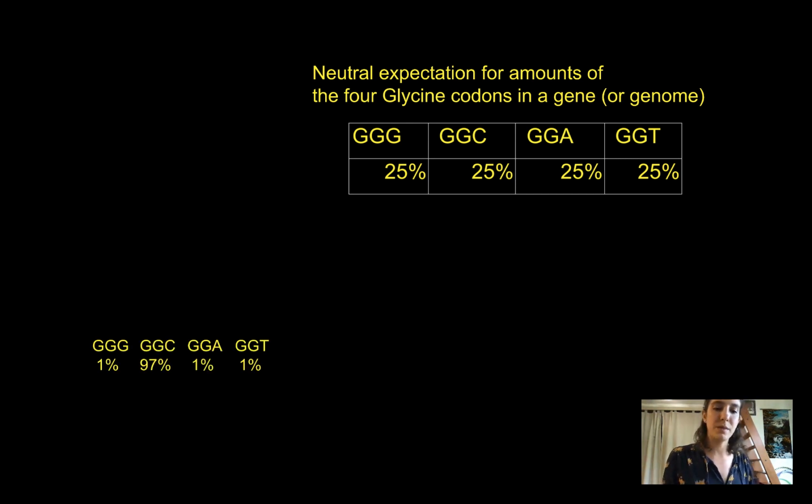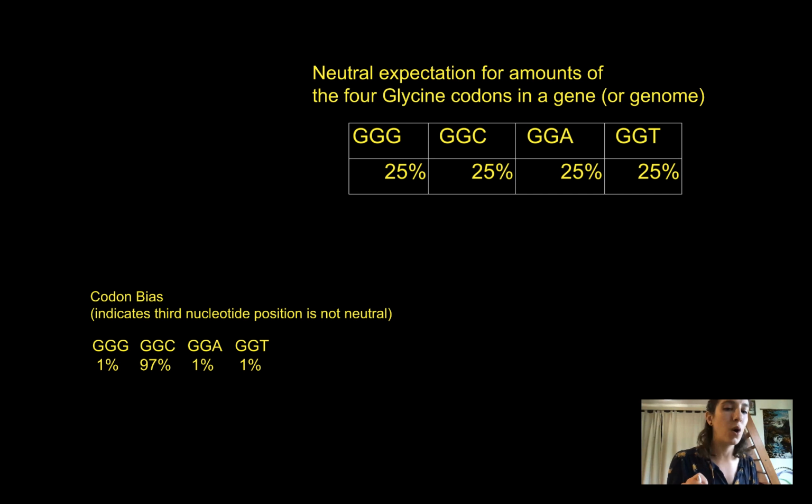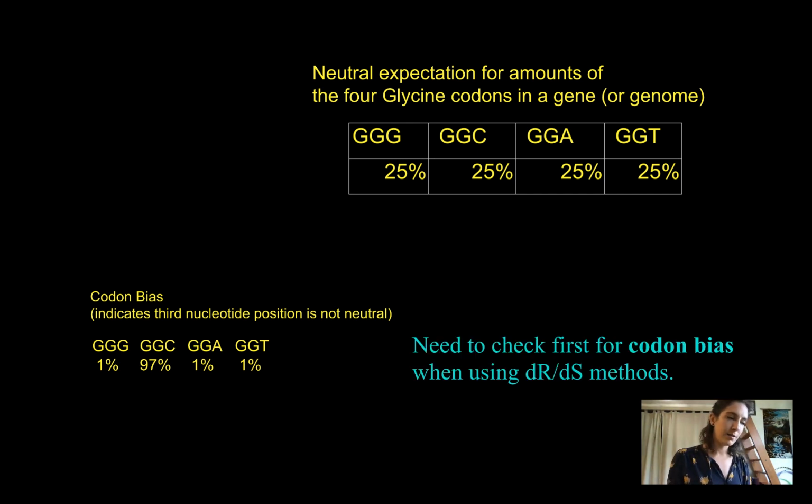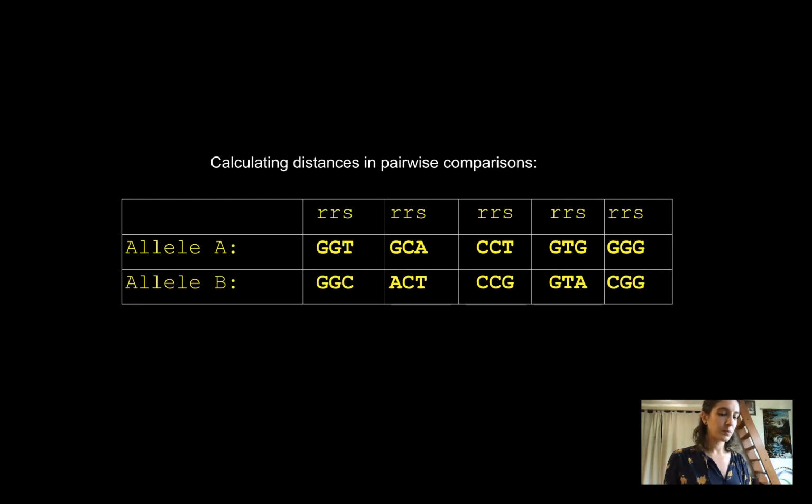But what can happen sometimes is you end up with something like this. This is called codon bias. So say the molecular machinery gets more used to one of those codons more than the others. You can actually end up with these silent changes, or rather changes that are in silent sites, that are not truly silent. So in other words, that third position in the nucleotide is not necessarily always neutral. I just had to say that this codon bias thing is important, and you always need to check for that codon bias before using the DR over DS method, which is what we're going to talk about now.